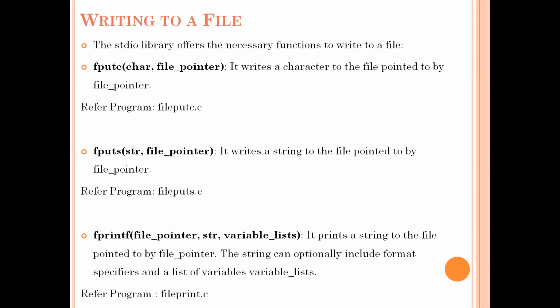Suppose you have some text, 3 lines of text. If you want to write these 3 lines of text in your file and you use the fputc function, this function writes the contents character by character into your file. It will not copy the entire text into your file. It will copy only character by character. Let me explain with a simple example.